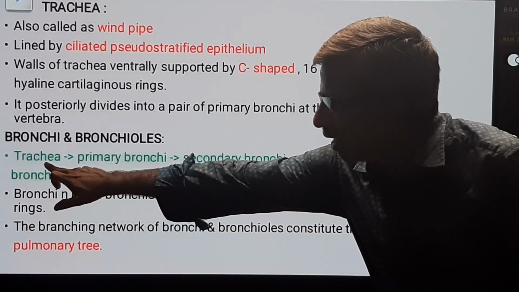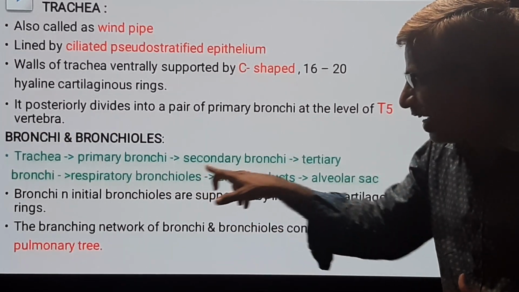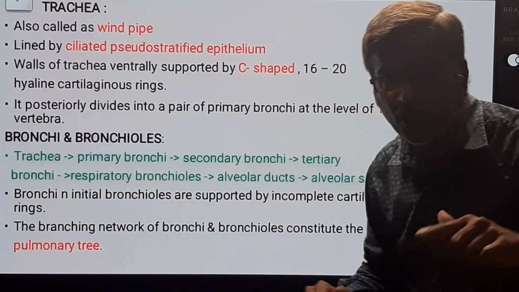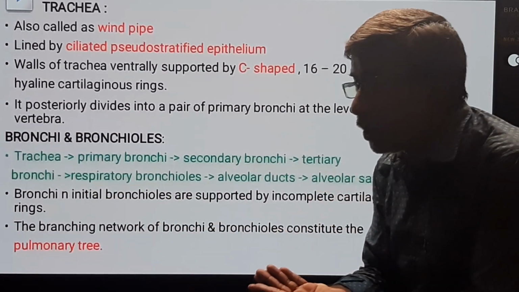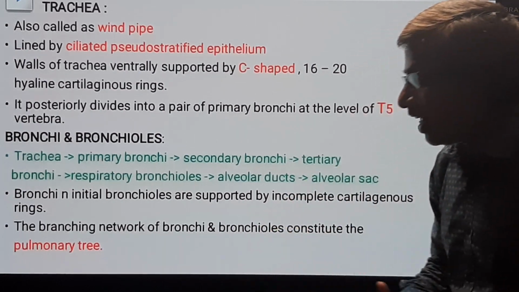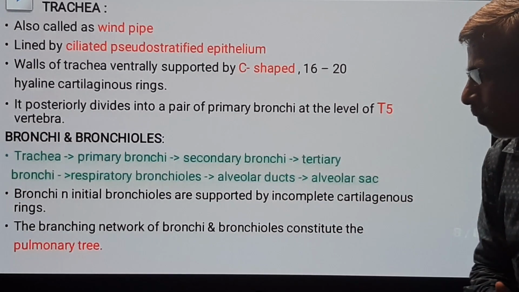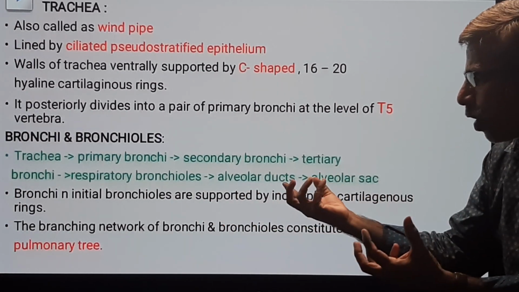The trachea, primary bronchi, secondary bronchi and tertiary bronchi are large. They open into primary, secondary and tertiary bronchioles, which open into respiratory bronchioles. The respiratory bronchioles open into clusters of alveolar ducts.